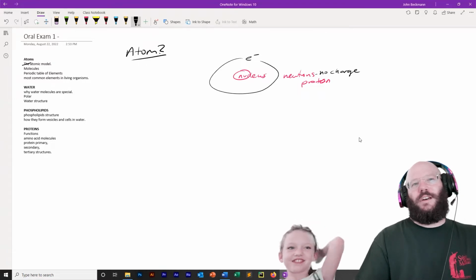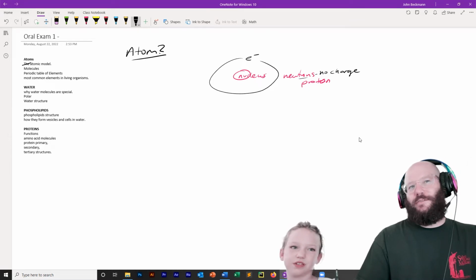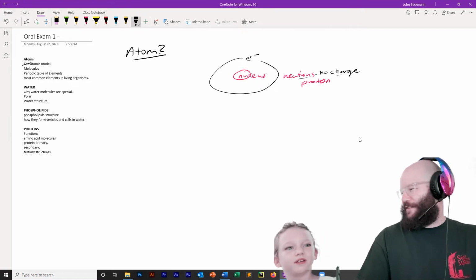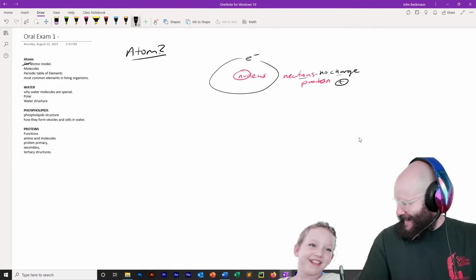What charge is a proton? Does it have no charge? You said neutrons have no charge. Then what charge is a proton? Positive? Be clear. Definitive answer. Yes or no. What charge is a proton? The positive. Good. Good job.